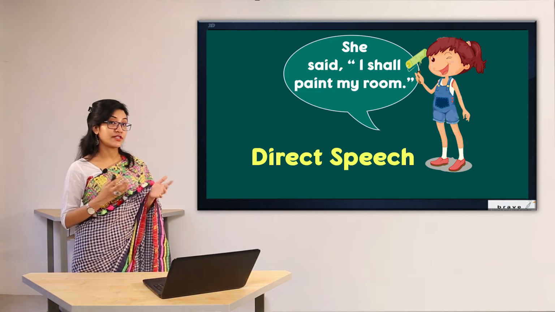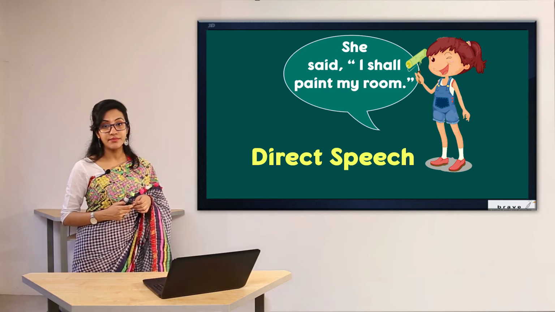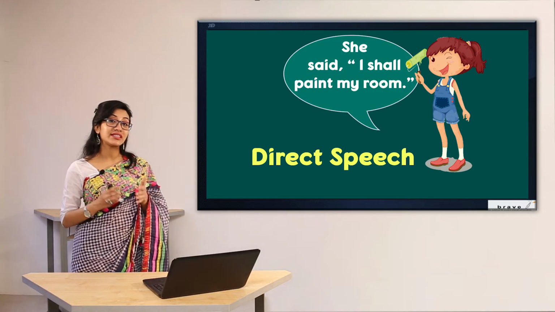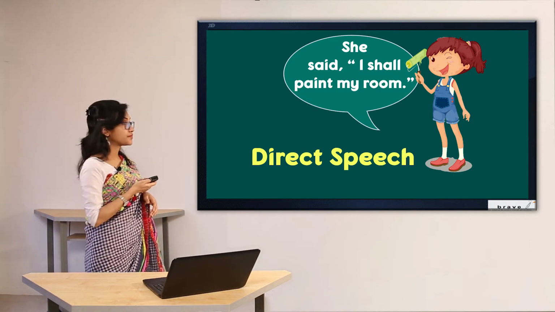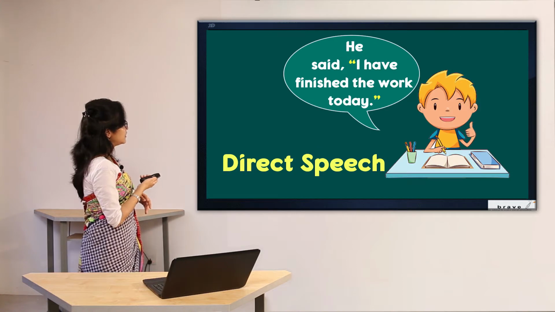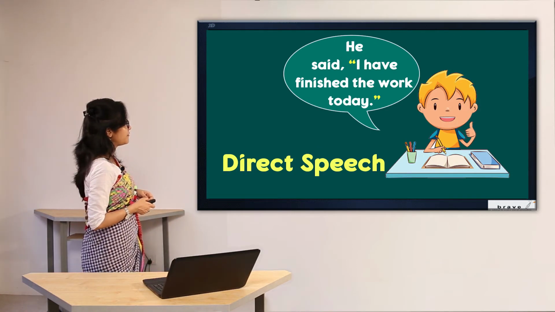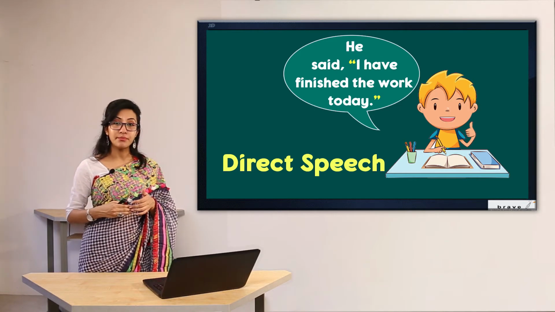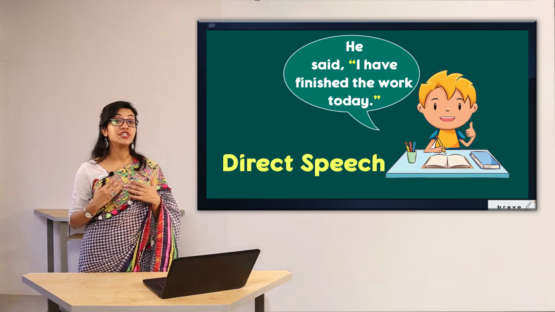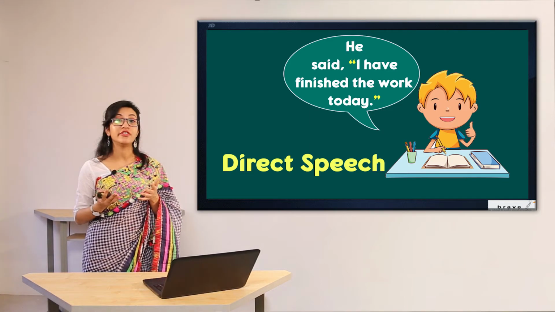As I have said before, we have used inverted commas here, and we have used the exact words that have been said by the speaker. In the third sentence we can see, he said, "I have finished the work today." So all these three examples are the uses of direct speech by mentioning the exact words of the speaker.